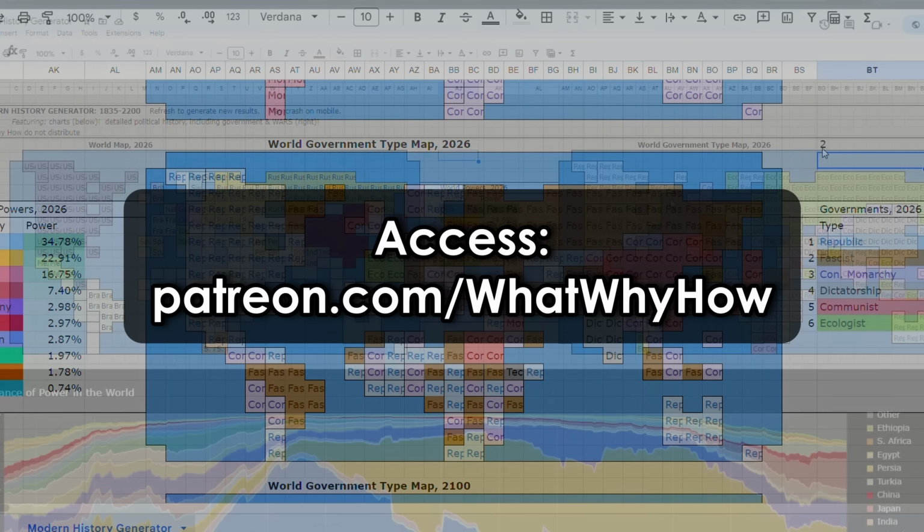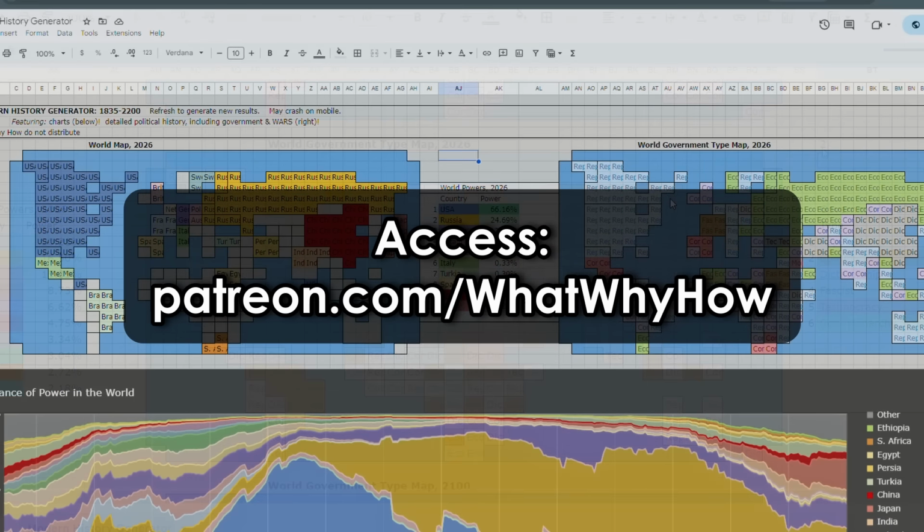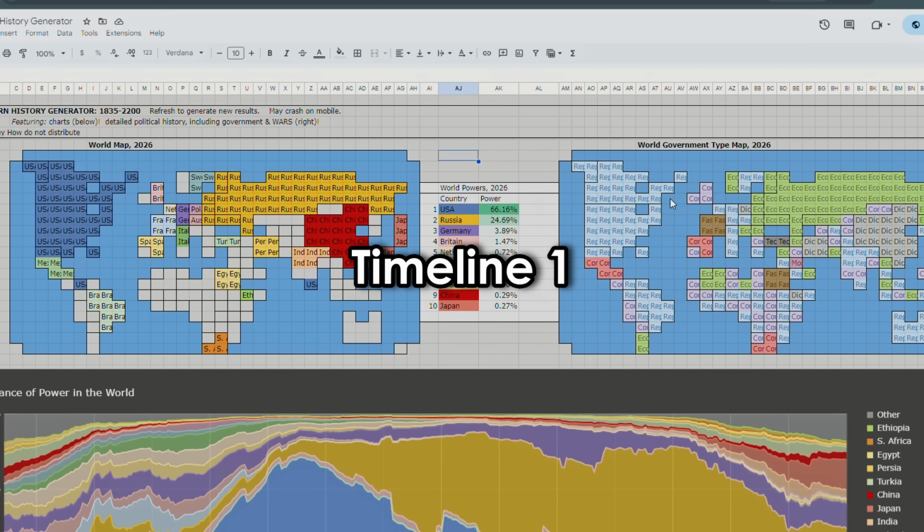But you know what? Let's go into more detail about this specific timeline, and let's generate some more additional timelines as well. So this timeline seems not very strange. America is the greatest world power in 2026 with around 66% of global power held by America. Now, power is kind of a vague term, but for the sake of this spreadsheet, it means economic power, technological power, military power. So it's not a specific thing like troop numbers or anything like that. Instead, it's a holistic measure.